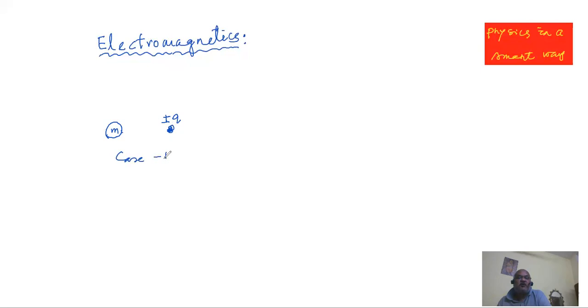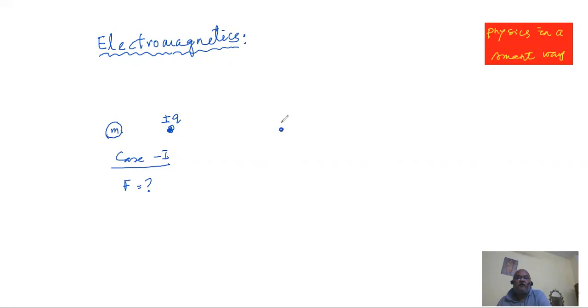The question is, will there be a force of interaction, or will the mass exert any force on the charge, or charge exerts any force on the mass? We have to simply answer yes or no. That is case 1. We go to another case.